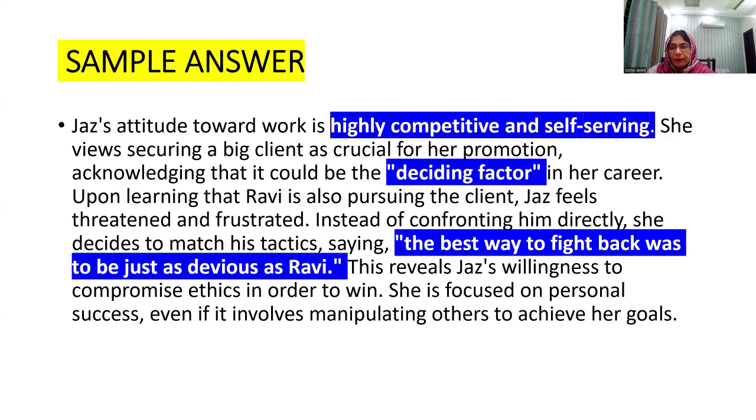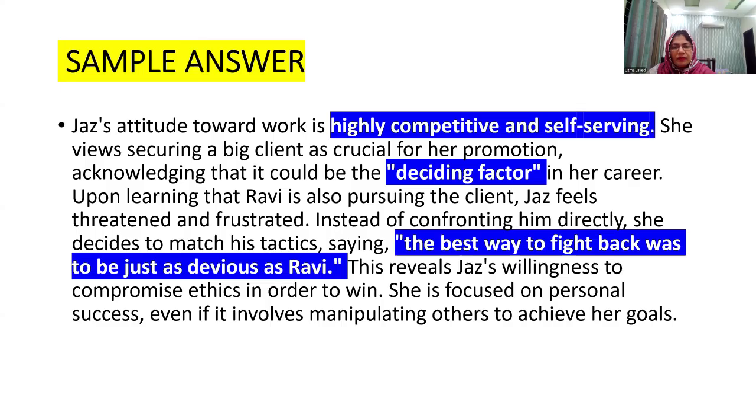Now, this is the sample answer to that paragraph. Jaz's attitude towards work is highly competitive and self serving. She views securing a big client as crucial for her promotion, acknowledging that it could be the deciding factor in her career. Deciding factor has been taken from the text as an important detail.